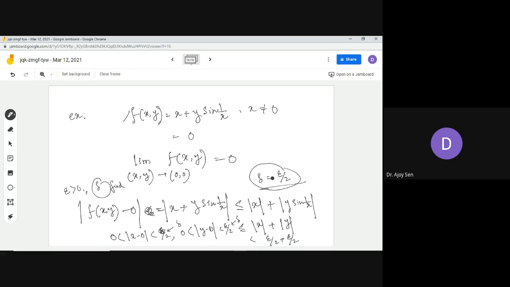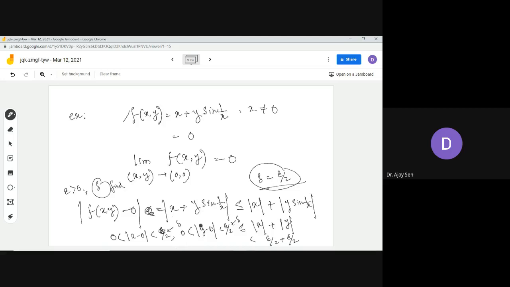So this is the definition of limit for a function of several variables, where you are giving some rectangular region surrounding 0, a square where the length of the side is delta.